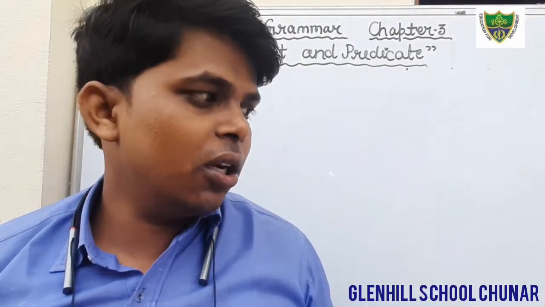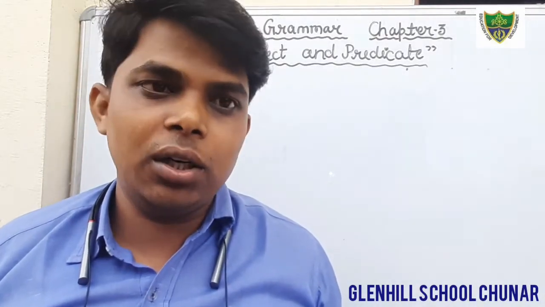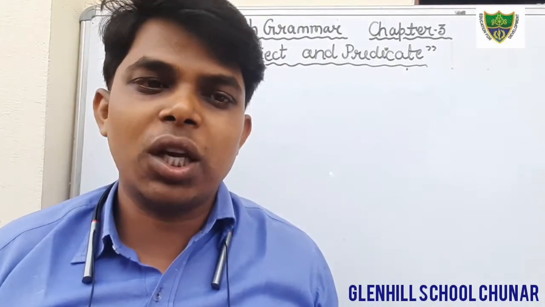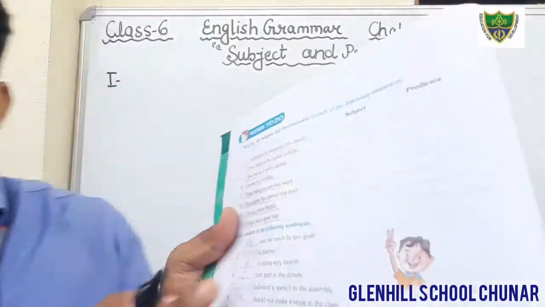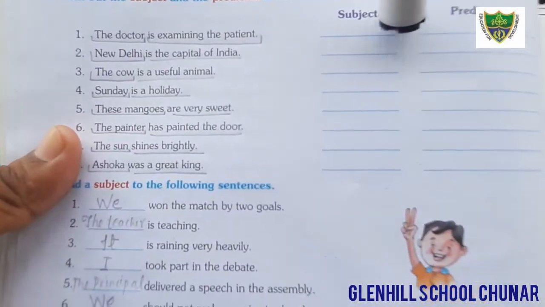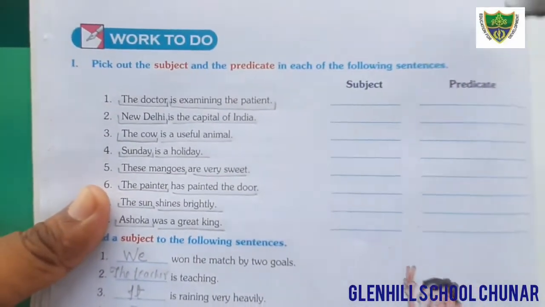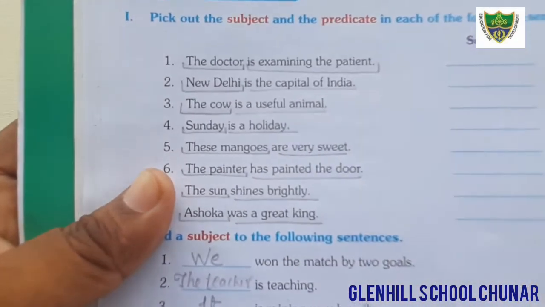This is your question. You have to write. There are two columns, and in that column you have to fill subject, and in this column you have to fill predicate. And the sentences are given here.